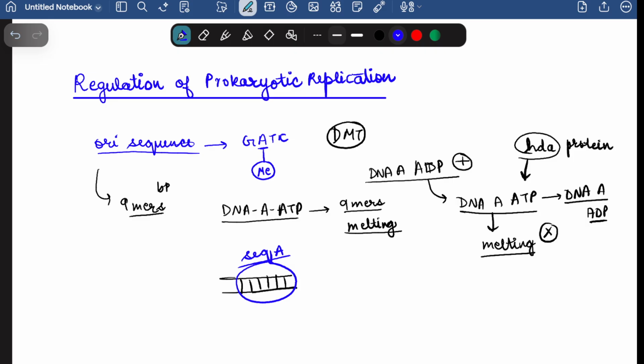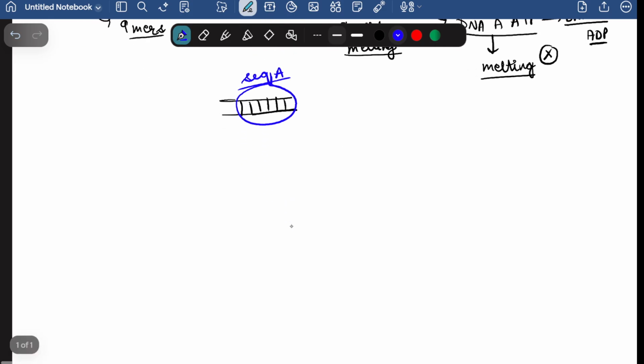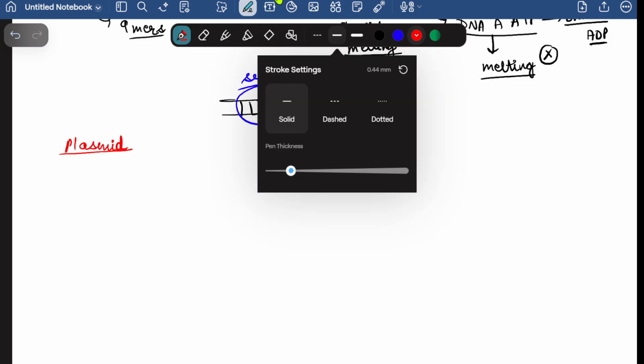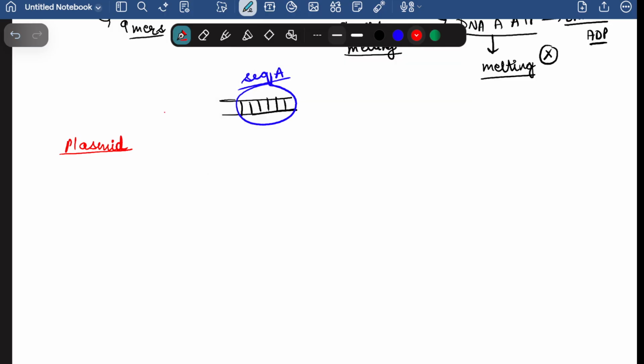Now we'll move on to the replication of plasmids. The replication of plasmids is also very much similar to what was happening in the prokaryotes. But here, after the initial melting, there has to be a nick created.